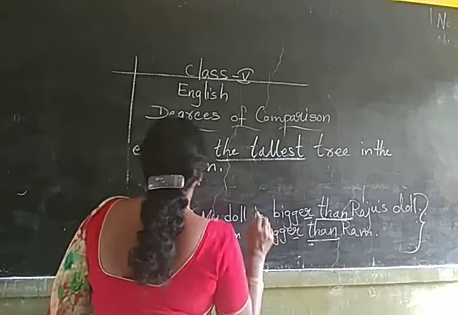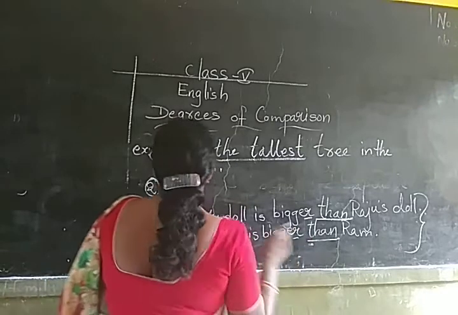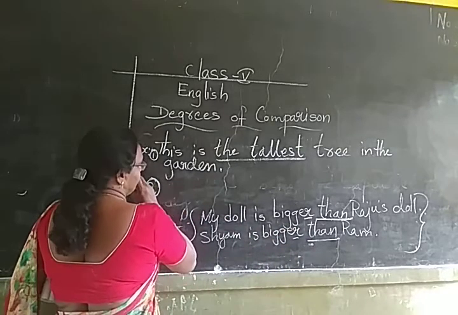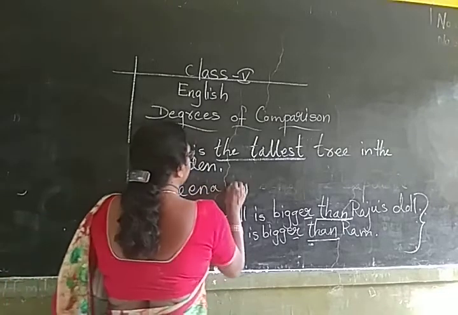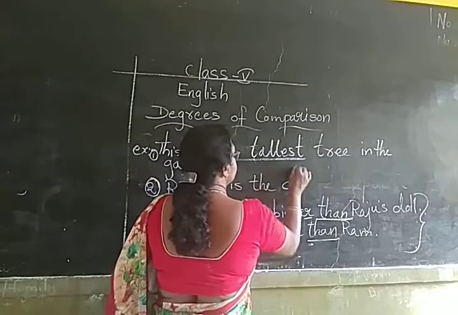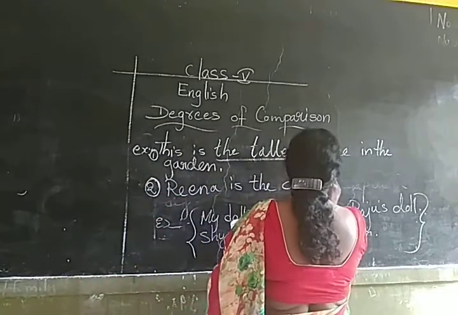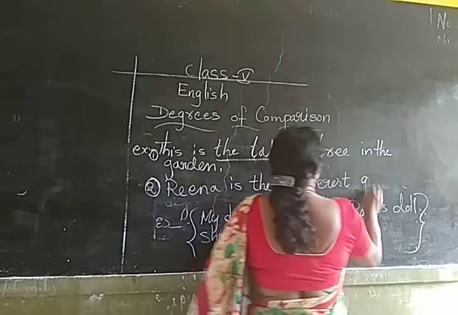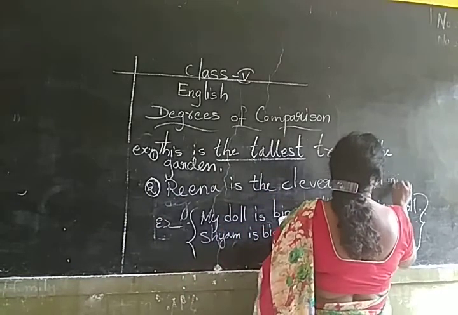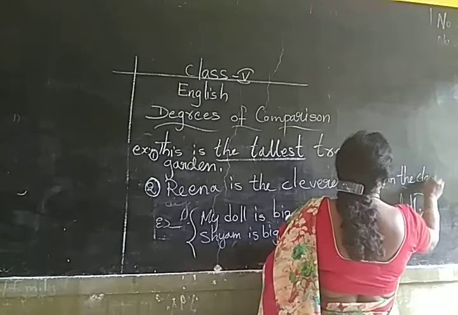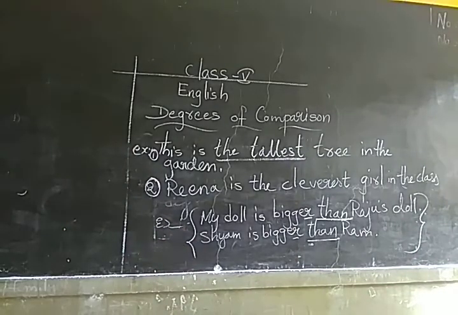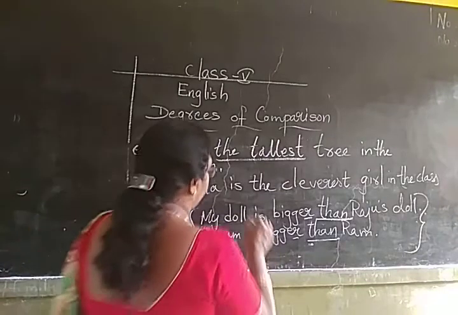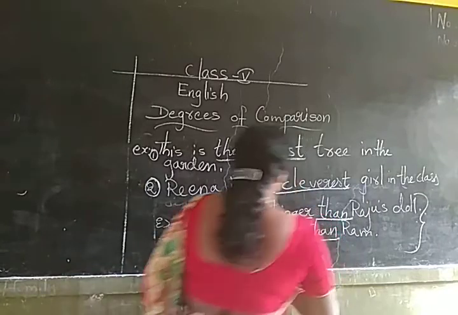Next one is, I'll give you. Reena is the cleverest girl in the class. Cleverest girl in the class. Understood? Reena is the cleverest girl in the class. So, in front of cleverest, the superlative degree, you are using the. Understood these two examples?